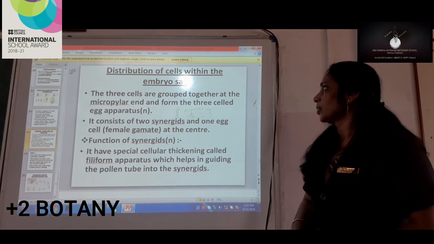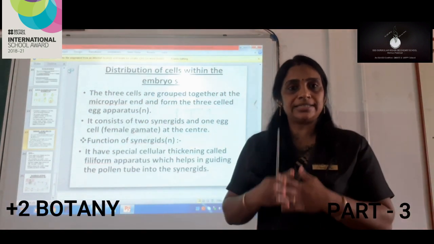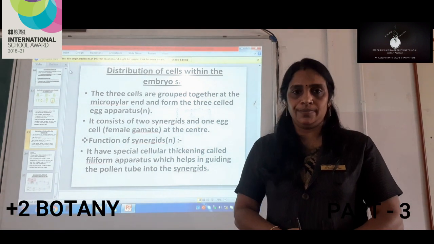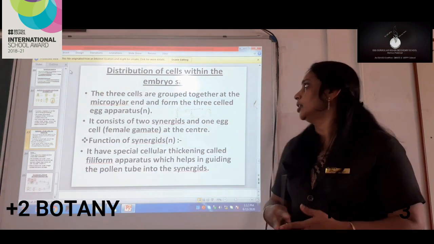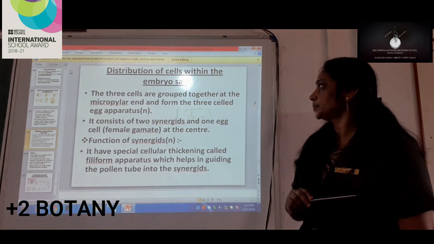Now we have to see how these 8-nucleate structures, or the cells seen in the sac-like structure called the embryo sac, are arranged themselves. So, the distribution of cells within the embryo sac.